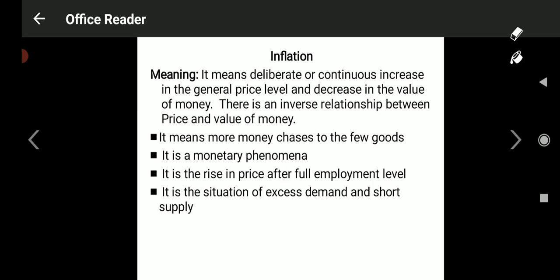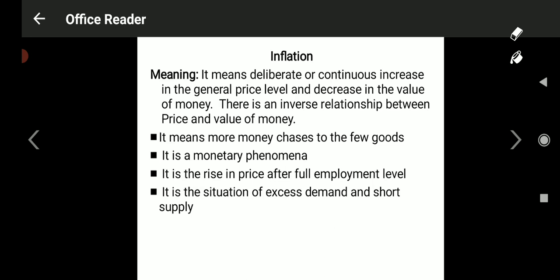It happens sometimes in the economy, in emergencies, lockdowns, lockouts, economic crisis. These can be happening due to natural calamities. Sometimes in the economy, inflation appears. Okay, more money chasing behind few goods. That is called inflation. Okay, there is an inverse relationship between price and value of money. This point you have to understand.